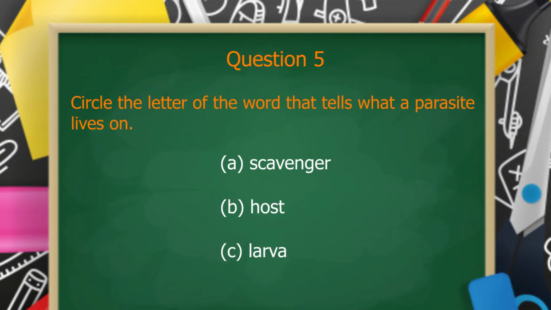Okay, let's continue. Number 5. Which word tells what a parasite lives on? Is it A, scavenger? Is it B, host? Or is it C, larva?